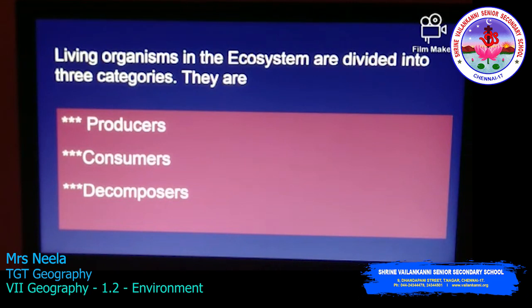The living organisms in the ecosystem are divided into three categories. They are producers, consumers and decomposers. Now we see this in detail. Always the producer will be the plants, the consumer will be the animals and the decomposers will be the bacteria or fungi or any microorganisms. We see those things in detail.